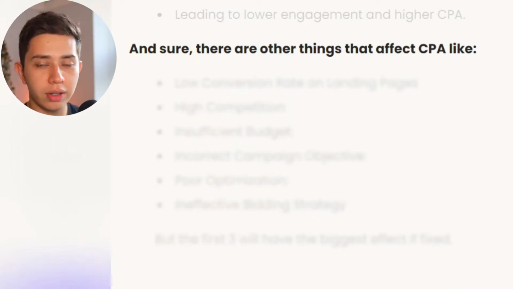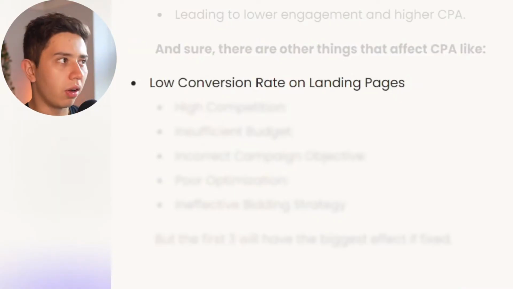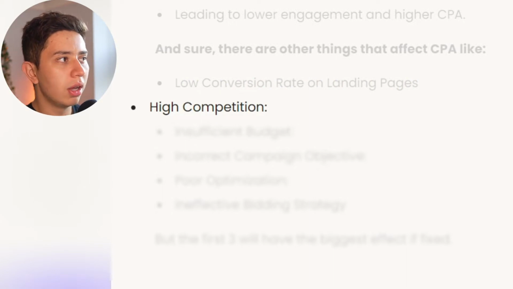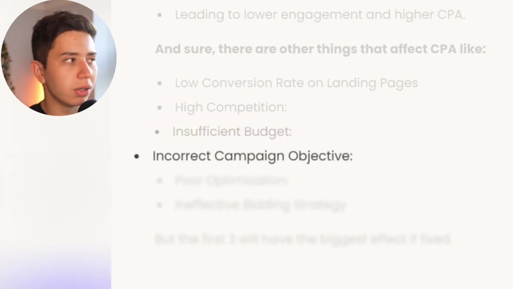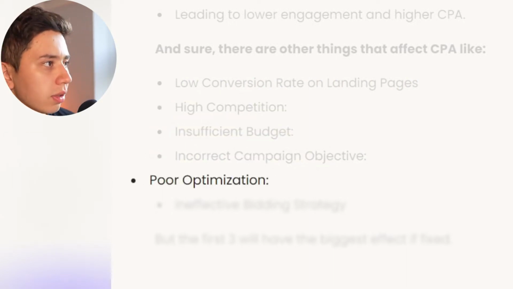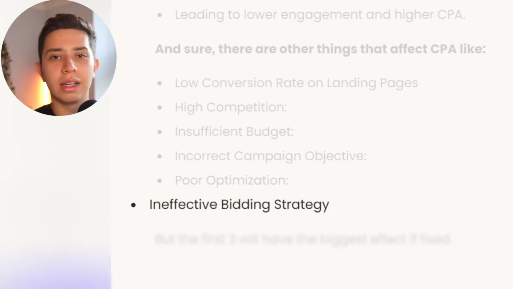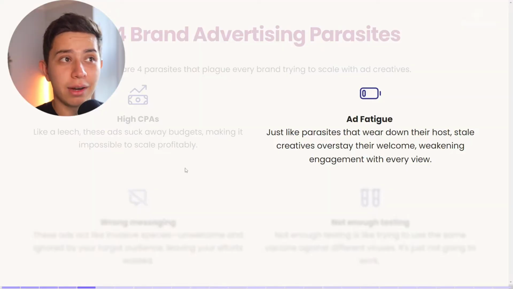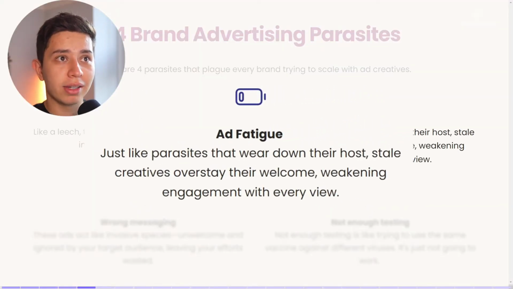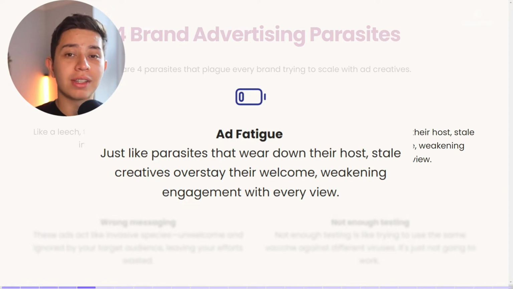And other smaller things that affect CPAs are landing page conversions, high competition, insufficient budget, incorrect campaign objectives, poor optimization, and ineffective bidding strategy. But the first 2 that I mentioned have a big impact. Now, the next parasite is actually ad fatigue. So just like parasites that wear down their host, stale creatives overstay their welcome, weakening the engagement of every view.